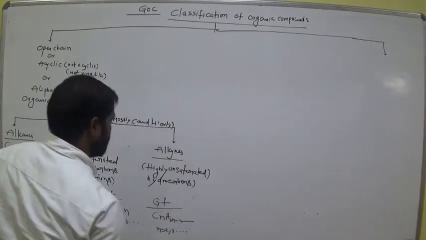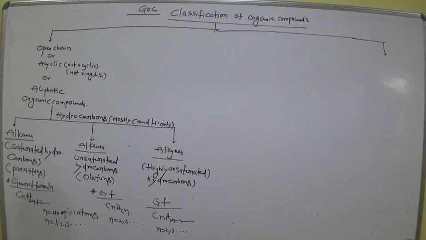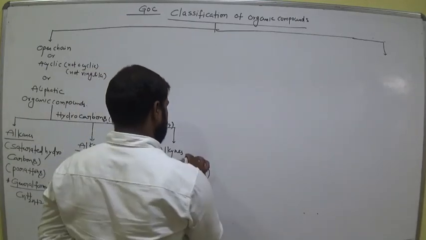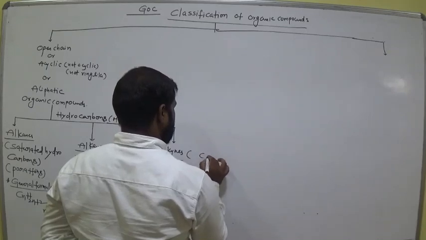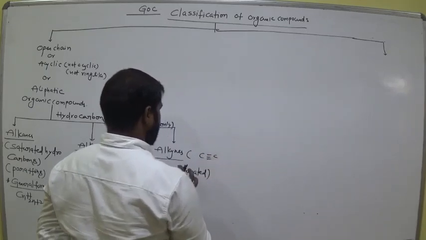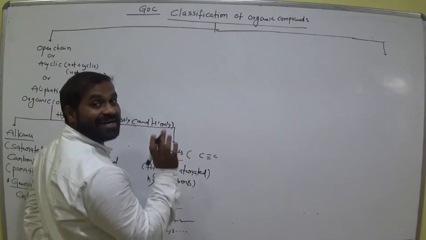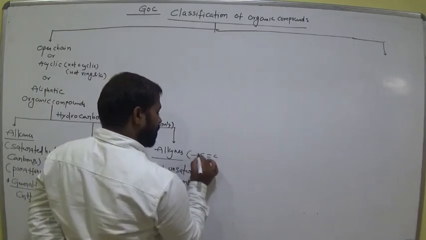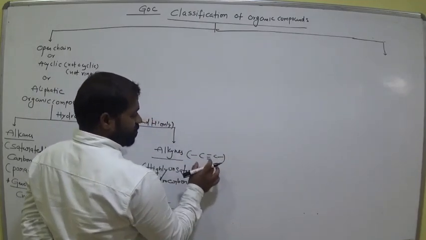Okay, so remember, in alkynes there is at least one triple bond between two carbon atoms.